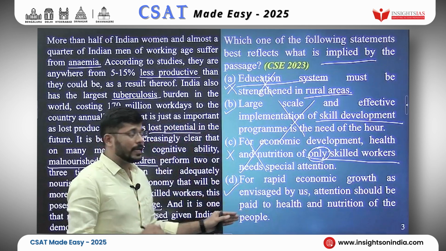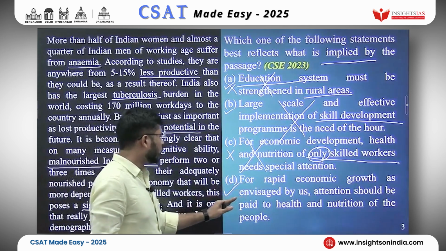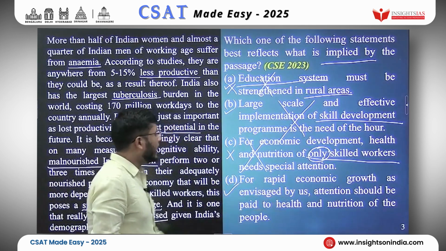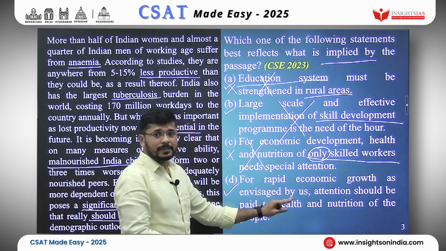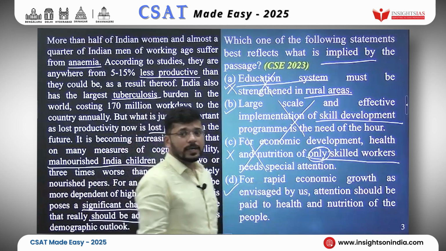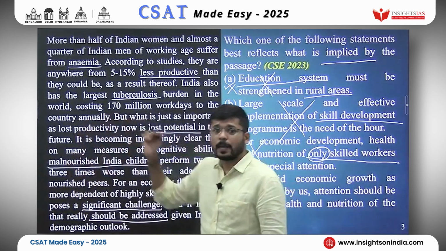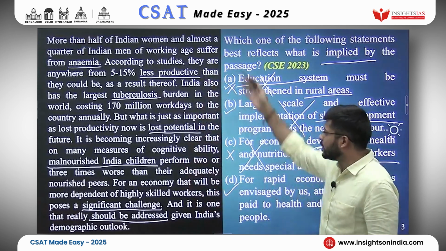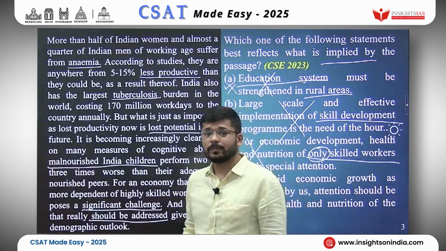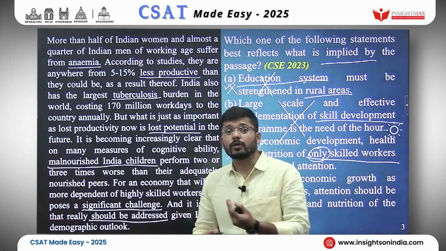What is option D? For rapid economic growth as envisaged by us, attention should be paid to health and nutrition of people. Yes, this is a logical implication of this passage, because this is what the entire passage is actually addressing or implying.